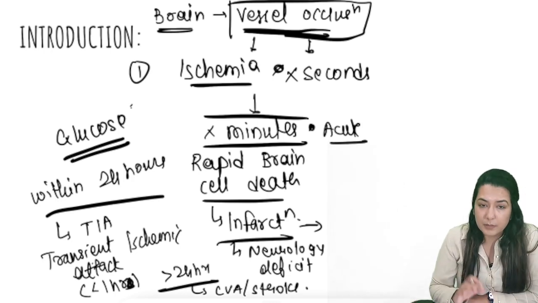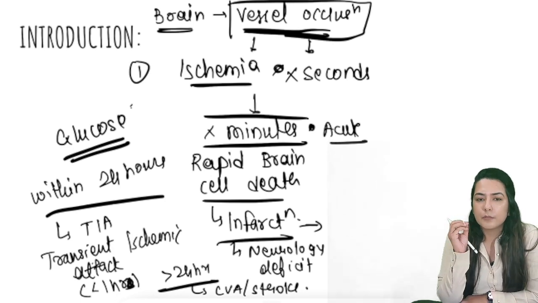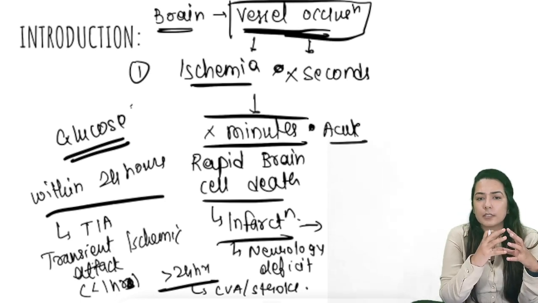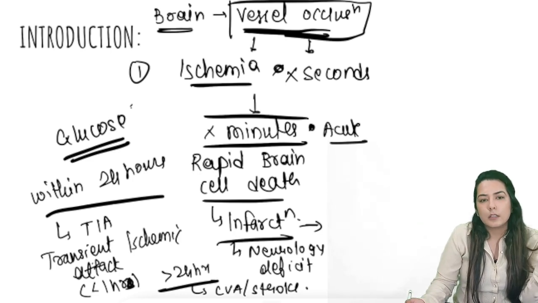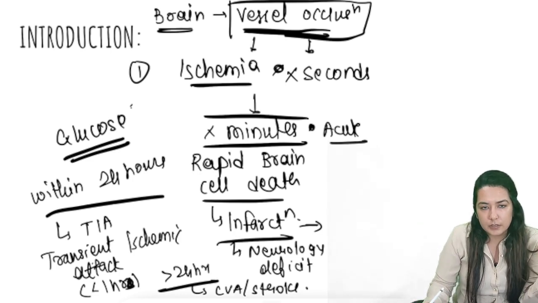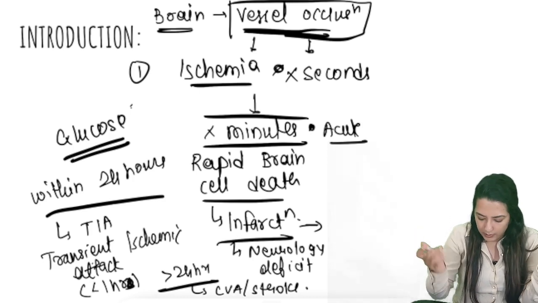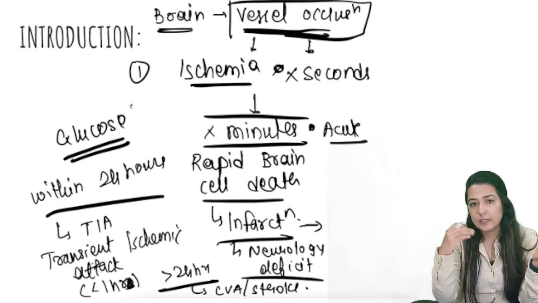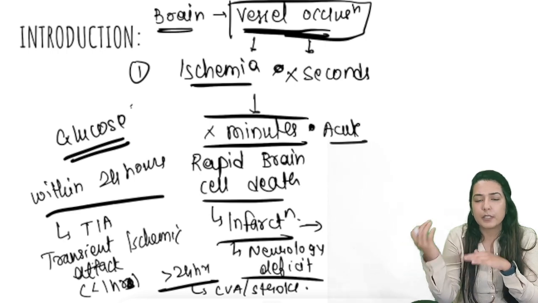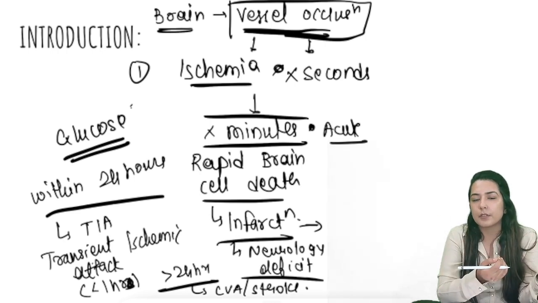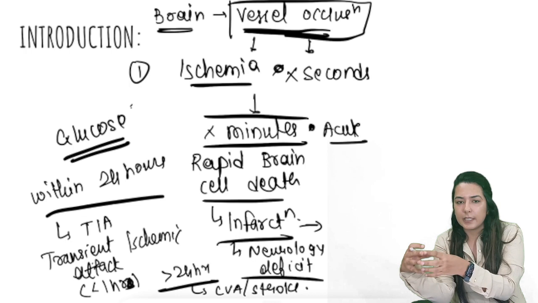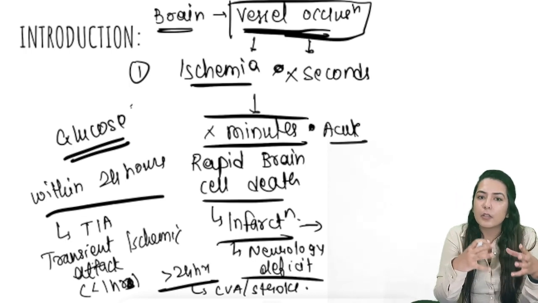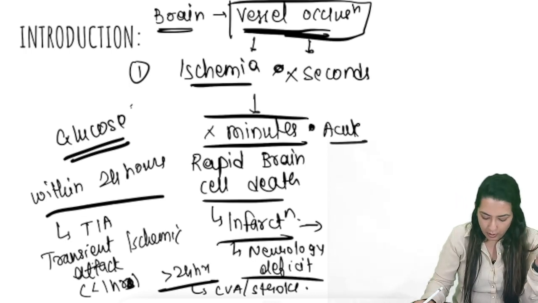The symptoms will be related to the vessel supplied, because each vessel is supplying a specific region in the brain. So the symptoms will be related to the vessel which is involved and which area is involved. That's why it is important to understand the blood supply of the brain. When you understand the blood supply, you will understand the area it is supplying and what function that area has. Then only can you know what the symptoms of stroke or TIA can be.